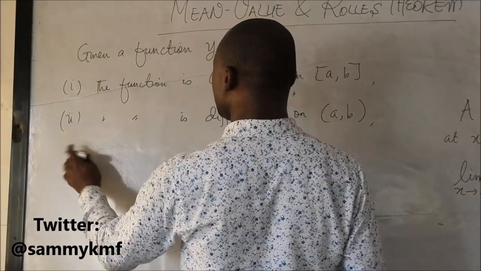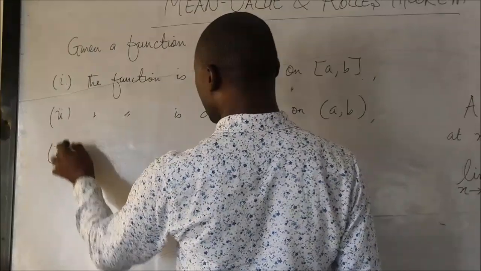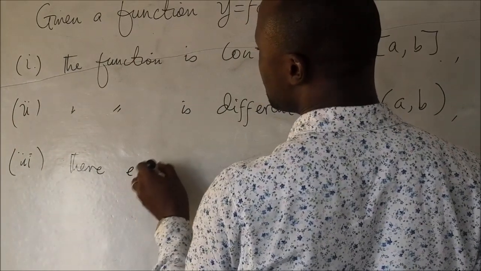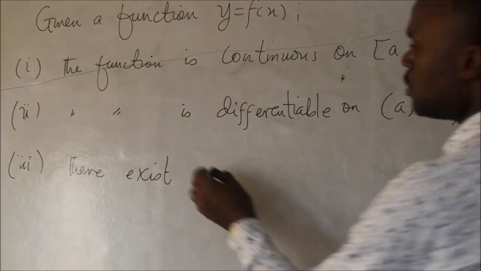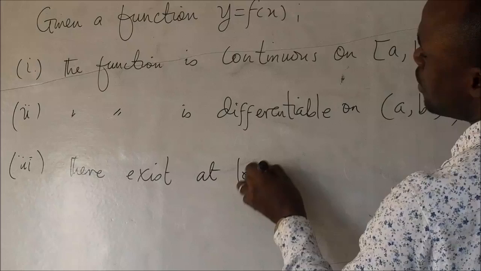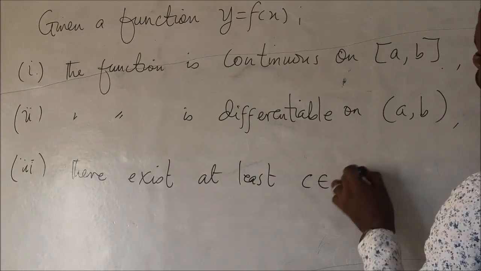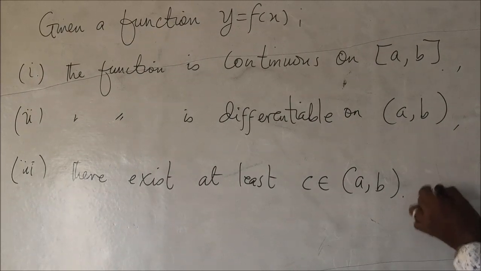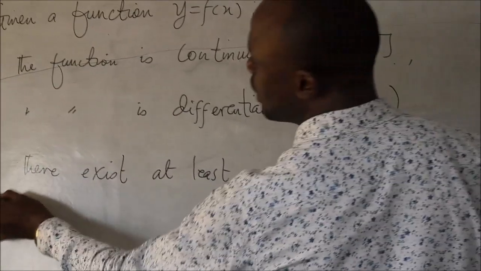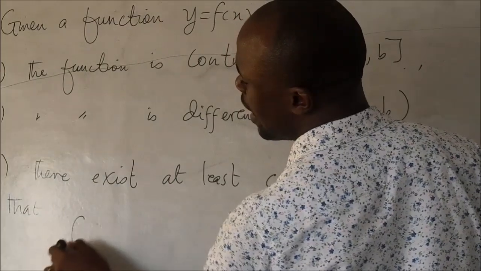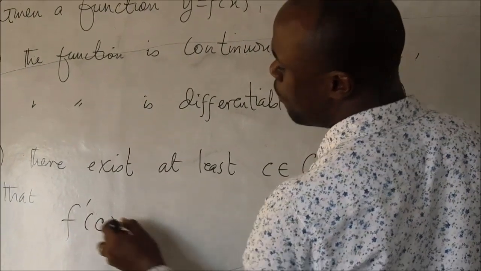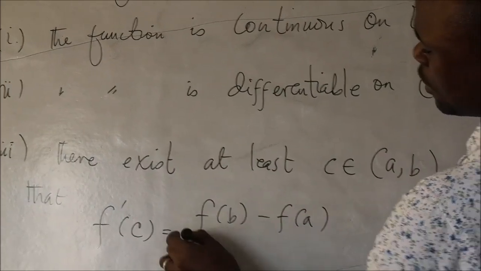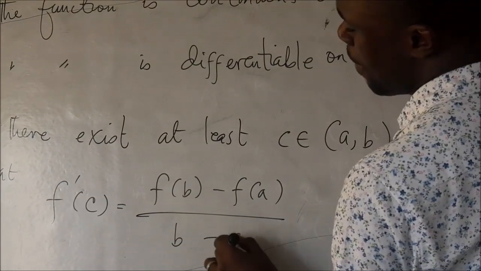Then if these two conditions hold, what it means is that there exists at least a point C in this open interval such that f prime, the derivative of the function at the point C, will be the same thing as f of b minus f of a divided by b minus a.